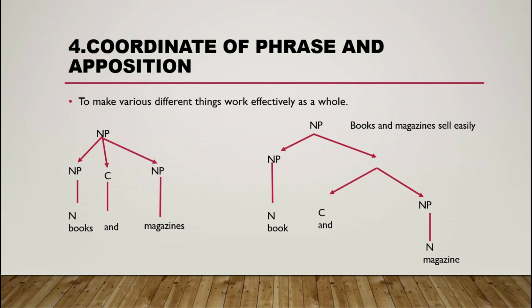There are two ways to draw three branches: you can draw like this or like that, but the most official way is like this. The second example is very good for learners. Thank you. I hope you understand coordination of phrases and apposition.